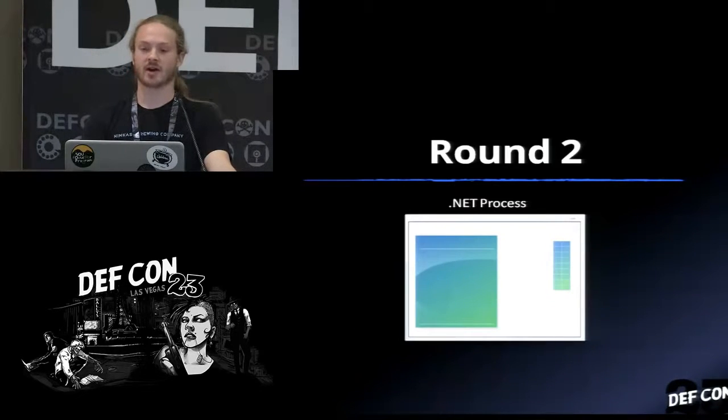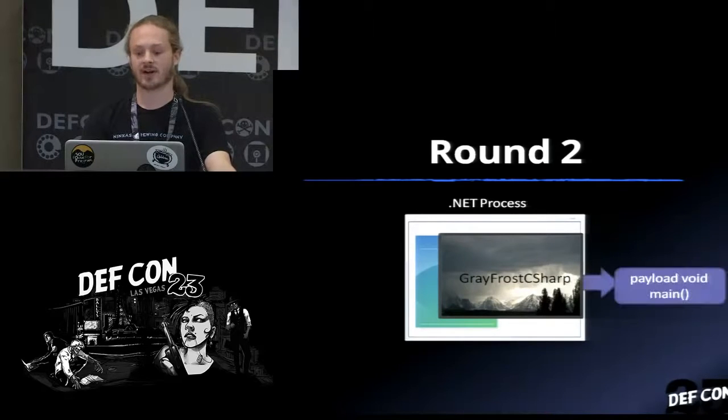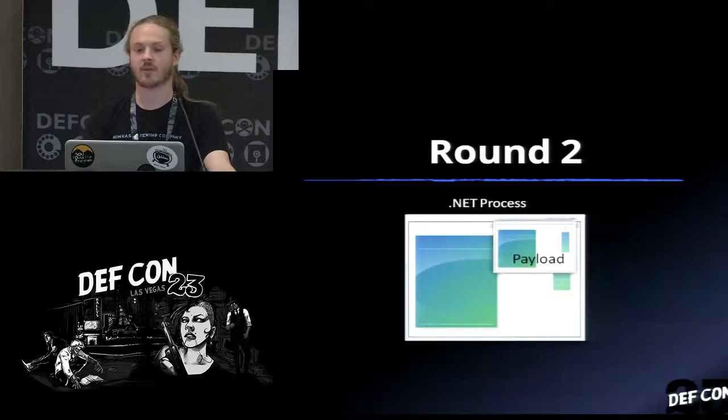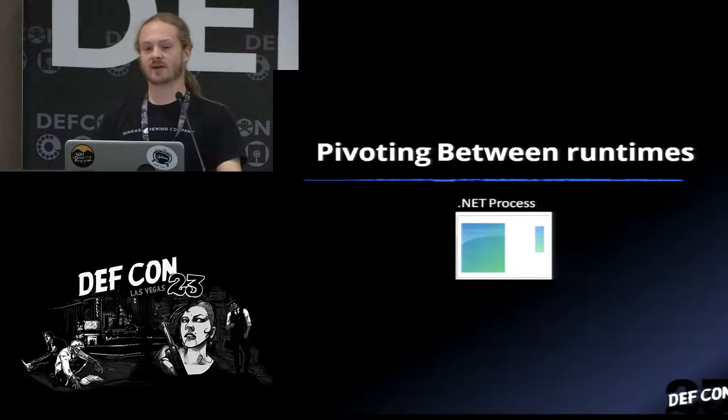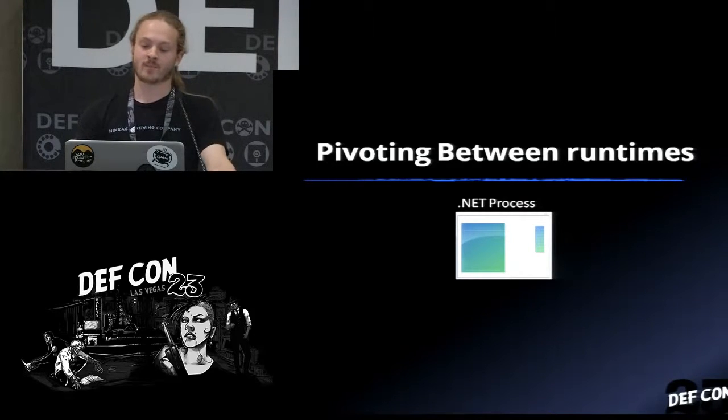So we have our .NET process with Gray Frost C# running in it. We're in the right version of the CLR, so our payload's void main gets fired, and now our payload's running in tandem with that process. If we have to pivot between runtimes because our target application's running at the CLR version 2.0, which you might think is not that common because 4.0 is the newest and greatest thing, but developers are lazy, so a lot of things are still 2.0, unfortunately. But it's not much more of a step. I've done the work for you.